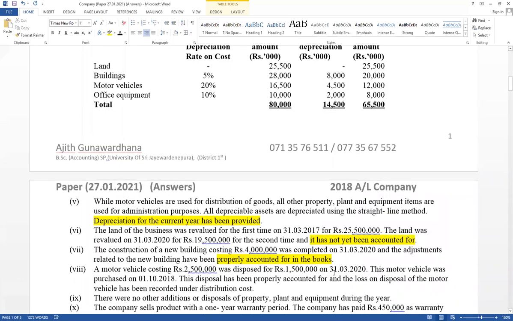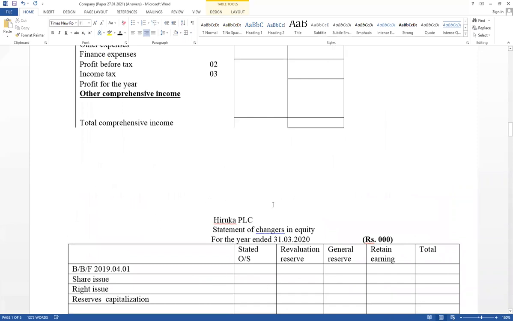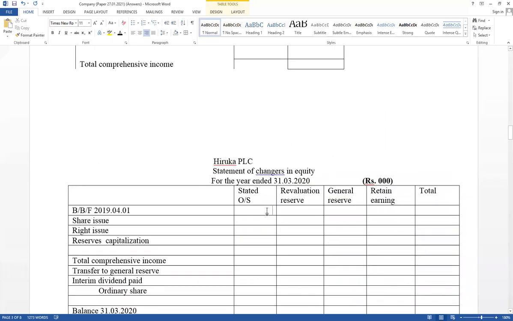Statement of changes in equity, as a balance brought forward at 1st April 2019. Ordinary shares 35,000. Revaluation reserves 5,000. General reserves not available, but retained earnings are given, 6,880. And take the total value in the last column. Therefore, total value equals 46,880.